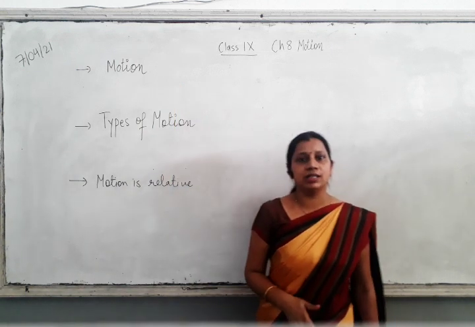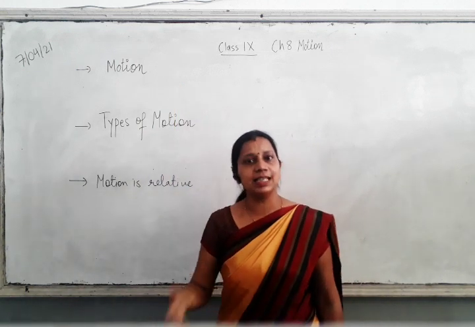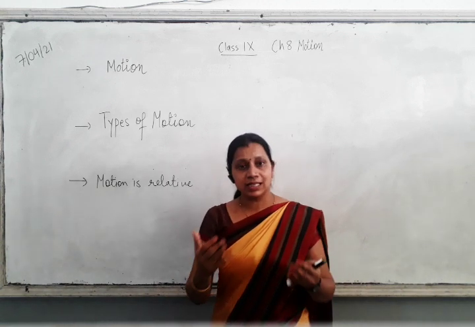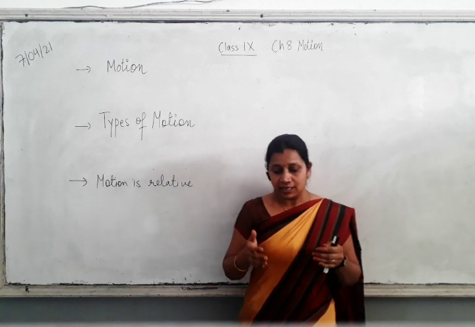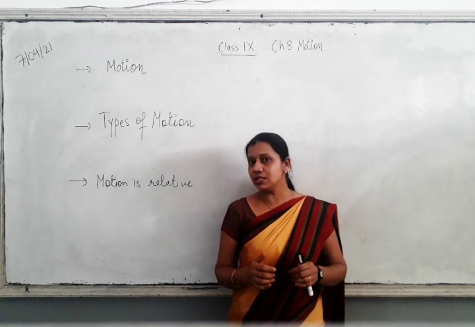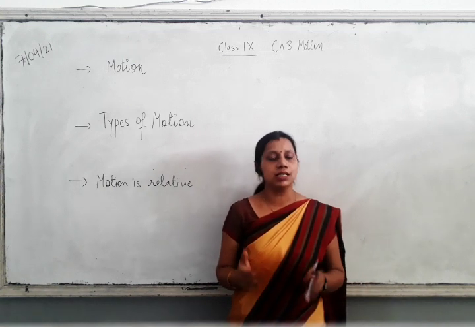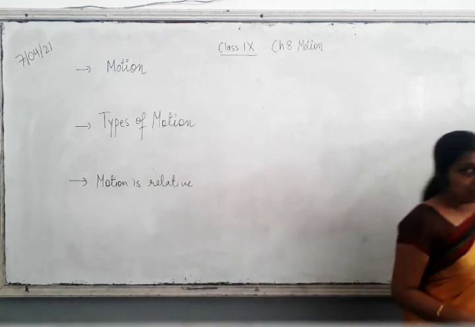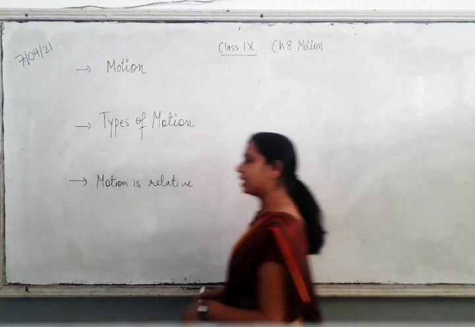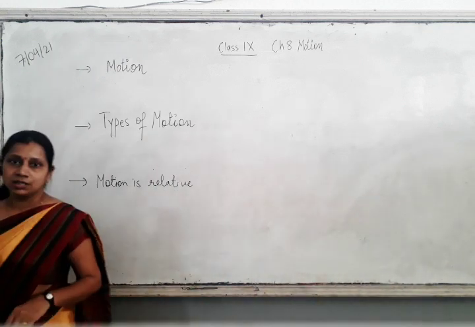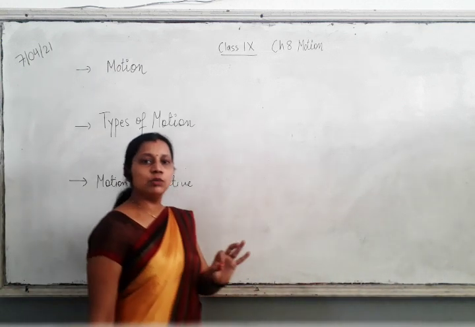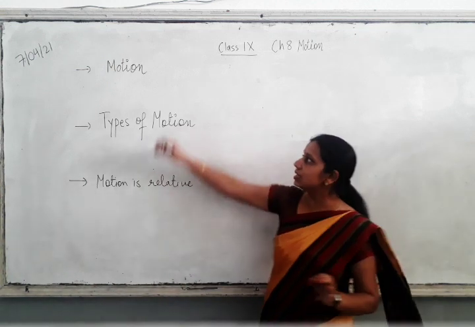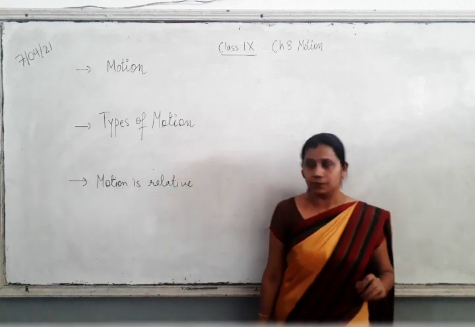Now the meaning of motion is, if an object's position is changing with time, then the object is said to be in motion. Let's say now I am standing, my position is fixed. That means I am in rest position. I will start moving. Now if you see my position, it is changing with respect to time. That means I am in motion. So a very simple definition of motion: if an object's position is changing with respect to time, then it is in motion.